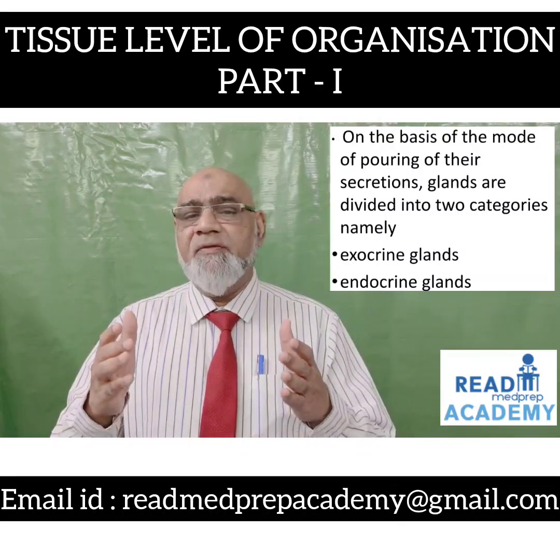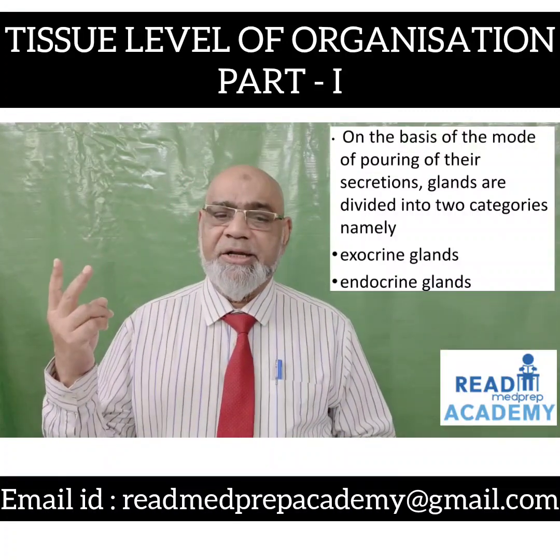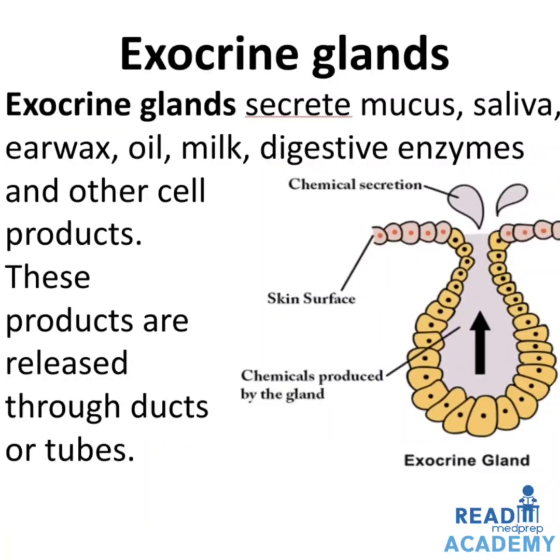On the basis of the mode of pouring of the secretions, glands are divided into two categories: exocrine glands and endocrine glands. Exocrine glands secrete mucus, saliva, earwax, oil, milk, digestive enzymes and other cell products. These products are released through ducts or tubes. In the image on the right side, you can see the cells of the glandular epithelium, which form the exocrine gland, which pour the secretions into the lumen, and which goes to the surface of the skin.